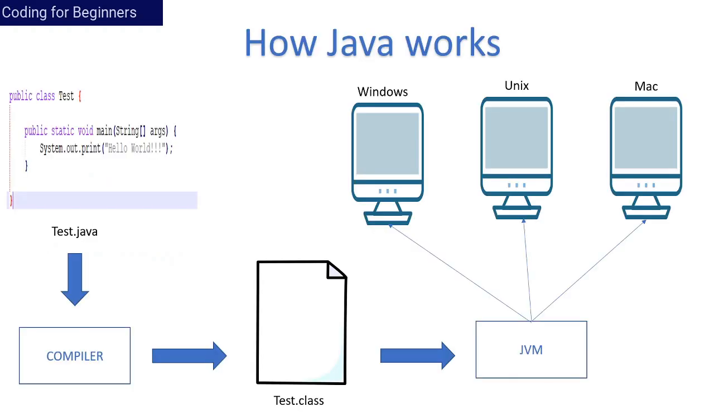Here, if you can see, the test.class file is first read by the JVM, not directly by the machines, Windows, Unix and Mac. So this JVM is our software which is responsible for reading the test.class file and making it readable for all the operating systems. So this JVM will act as software over the operating systems of Windows, Unix and Mac.